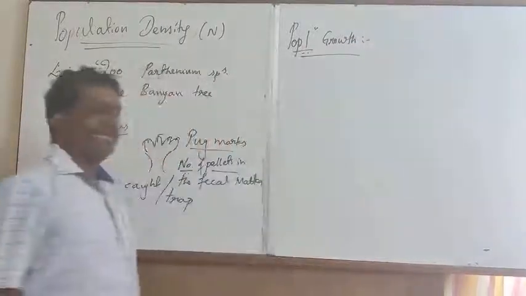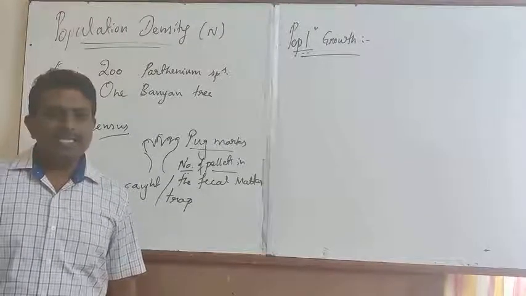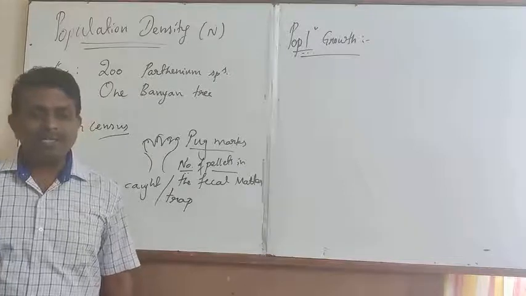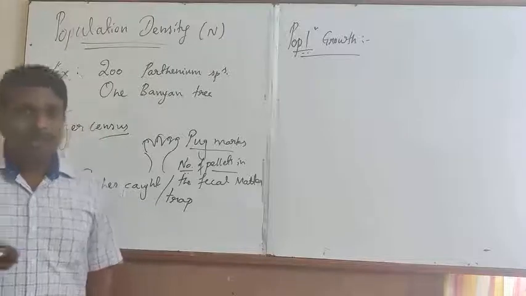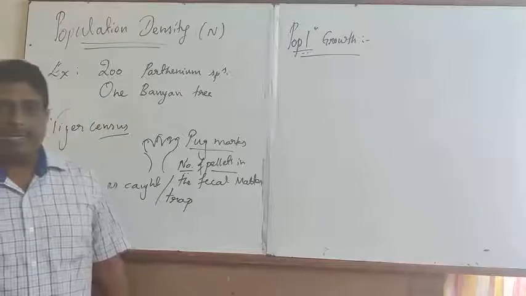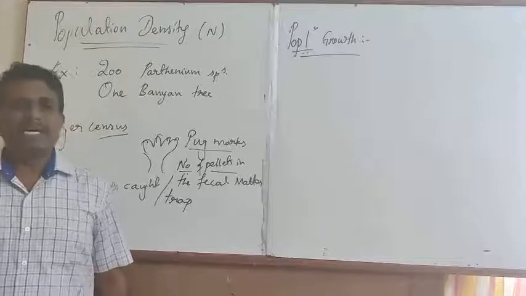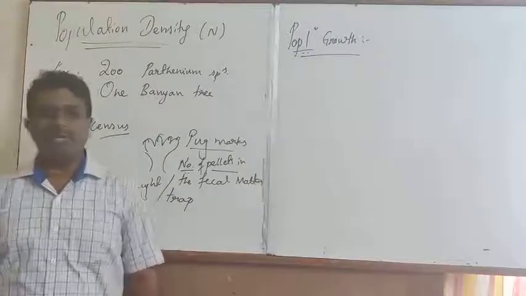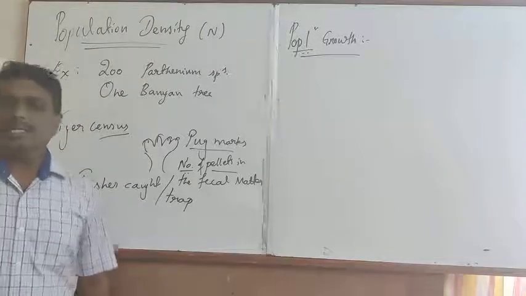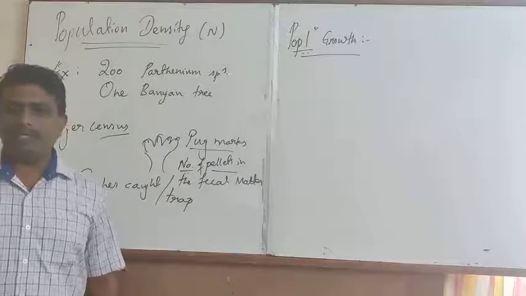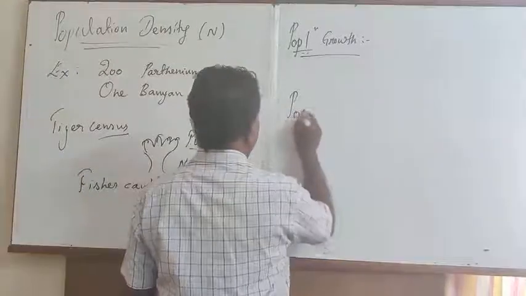The population growth in any geographical area keeps on changing with a change in the time, with a change in the climatic condition, with the availability of natural resources, with the availability of food, with the prey and predator interrelationship, followed by the change in the weather conditions, which play a very important role in changing the population growth.